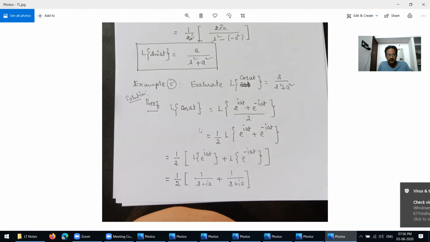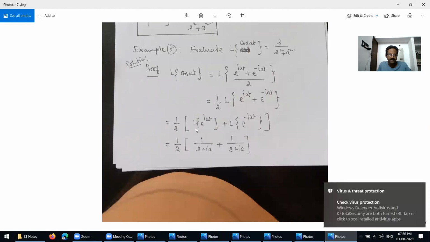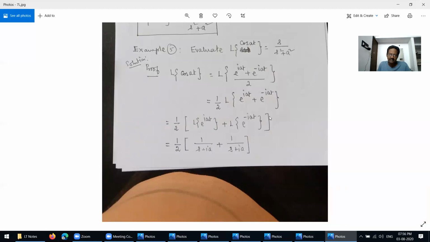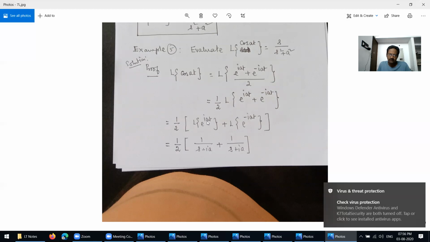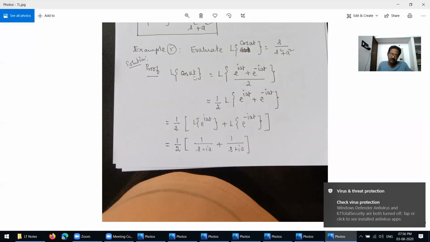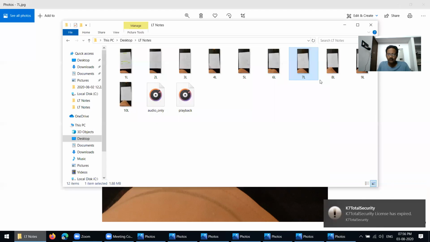And then you take 1 over 2 outside, Laplace transform of this one, apply the linear property, Laplace transform of e power iat plus Laplace transform of e power minus iat. Then 1 over 2 into, what is e power iat? E power iat is 1 over s minus ia. Laplace transform of e power minus iat equal to 1 over s plus ia. So Laplace transform of cos at, we come to this level. Then after that, we have to go to the next one.